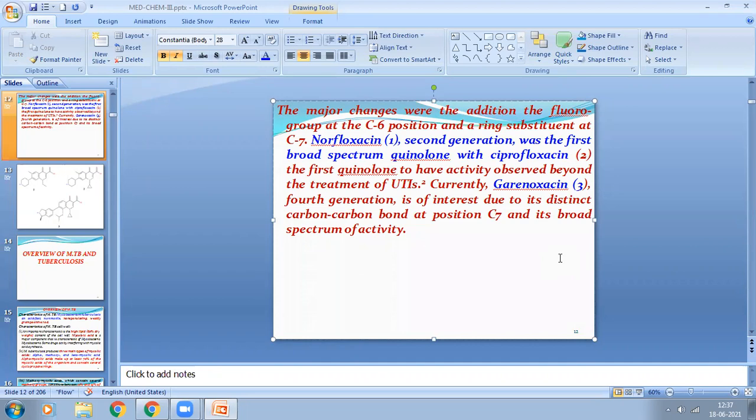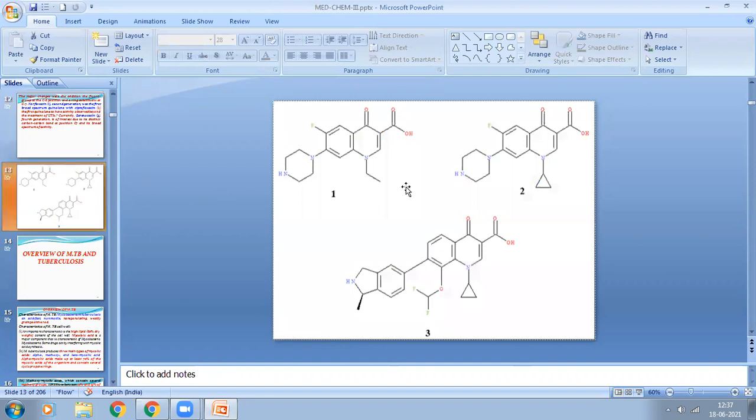Then garenoxacin is the fourth generation. I will discuss third generation. So this is the structure of the 1, 2, 3. Which one means what? This is called norfloxacin. This is norfloxacin. This is ciprofloxacin. This is garenoxacin. So the modification of the nalidixic acid or naphthyridine nucleus subsequently develops the quinolone nucleus.